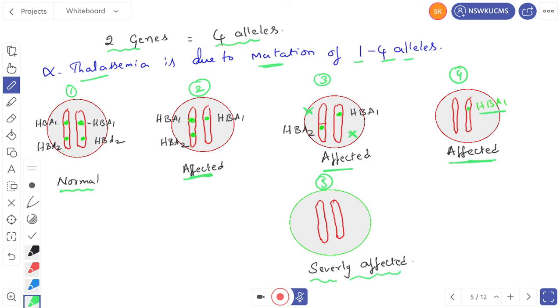So let us see that if one allele underwent mutation, also affected; two alleles underwent mutation, also affected; three alleles underwent mutation, also affected; and four alleles underwent mutation, then the person is severely affected. Then let us see here.